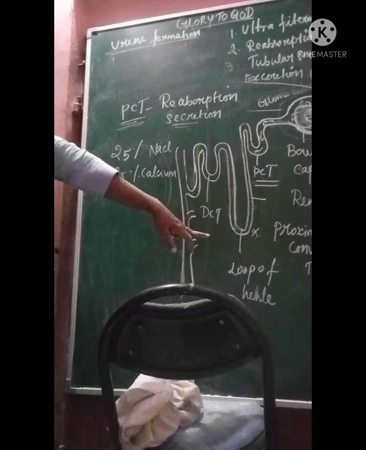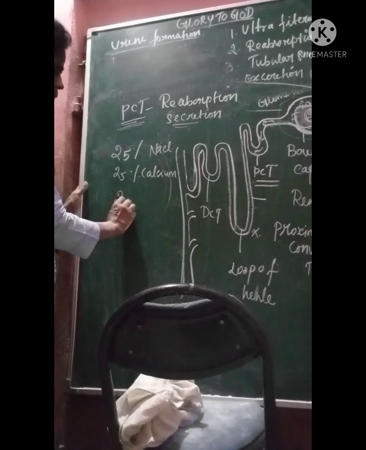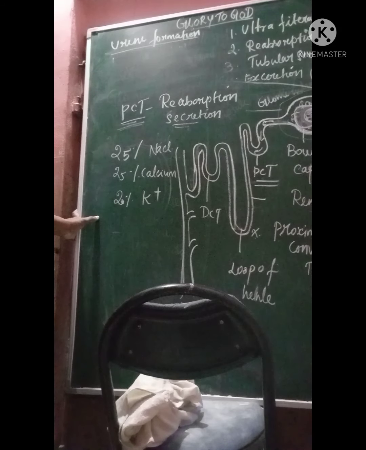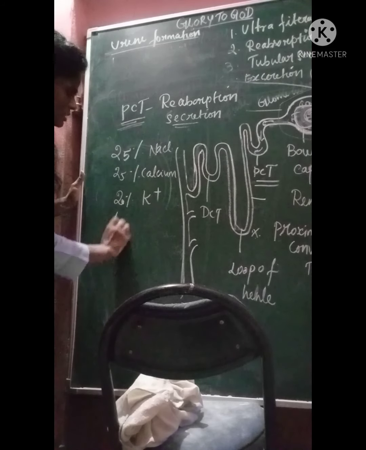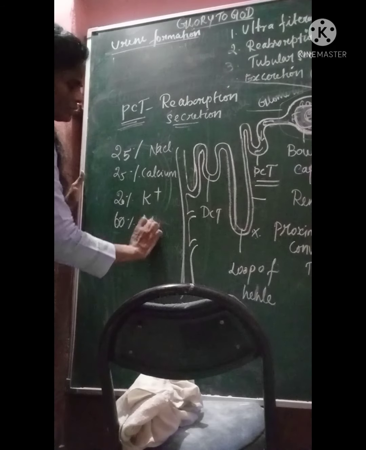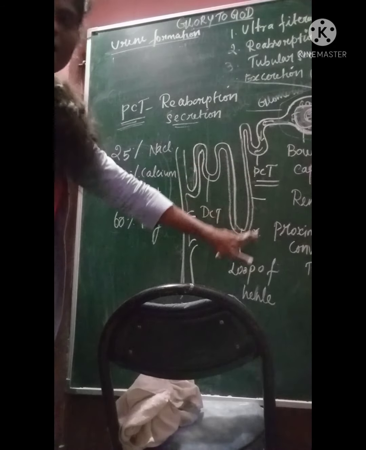Potassium ion, 20% of the potassium ion, and then 60% of the magnesium, is reabsorbed in the loop of Henle.